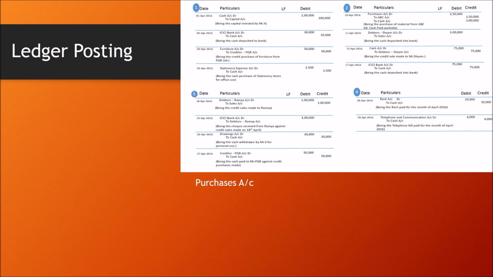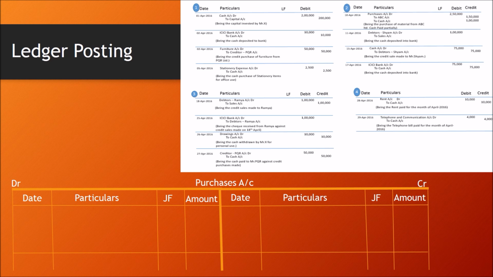Purchases account appears on page number 2, ledger number 1 of page number 2. Purchase account is debited there with 2,50,000 because one is ABC creditor and another one is cash account. I'm writing on the debit side: 10th April, to cash account, general folio 2, amount is 1 lakh, and another one on the same 10th April to creditor ABC account, page number 2, amount 1,50,000. Both, the 2,50,000, we have recorded in purchase account.